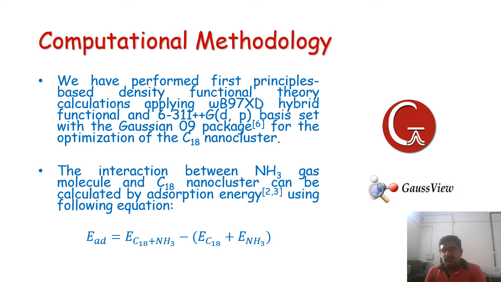In the computational methodology, we have used first principle density functional theory, that is ab-initio calculations, the omega B97XD hybrid functional and 6-31+G(d,p) basis set. The package we have used is Gaussian 09 and GaussView for visualization purposes. The interaction between NH3 gas molecule and C18 nanocluster we can calculate by this formula.